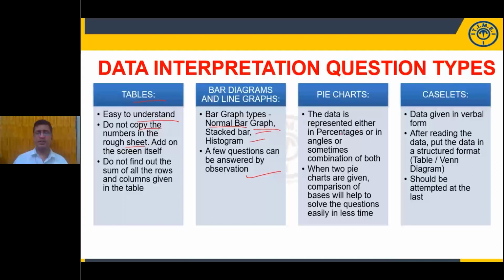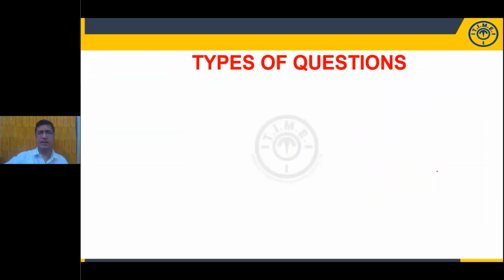Pie chart: the data is represented either in percentages or angles, or sometimes a combination of both. When 2 pie charts are given, comparison of the bases will help you to solve the questions easily. That is very, very important. Anyhow, I already asked you to give the second priority to the caselet. You will get some information in verbal form. You need to read the data, capture the data, and reproduce it in the form of a table or Venn diagram, and it consumes maximum time. So give the second priority to this.